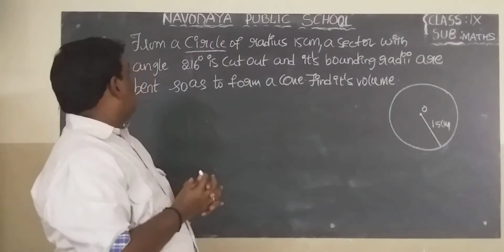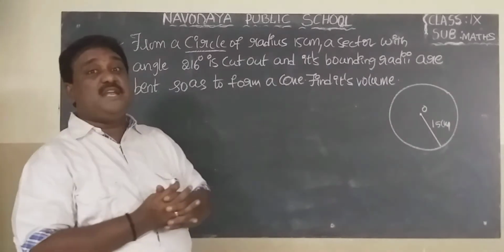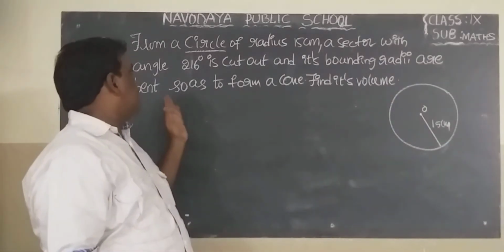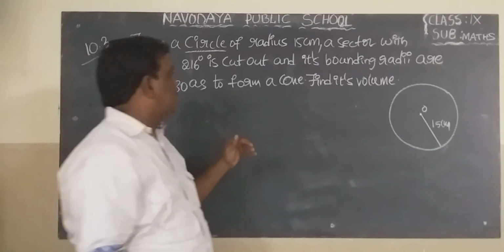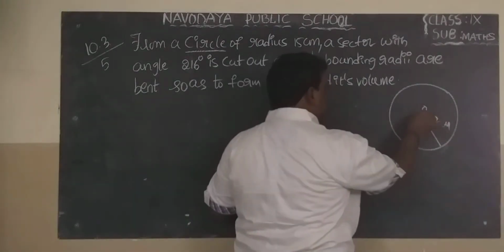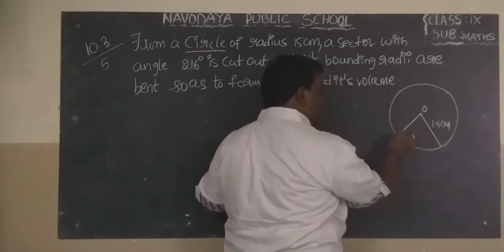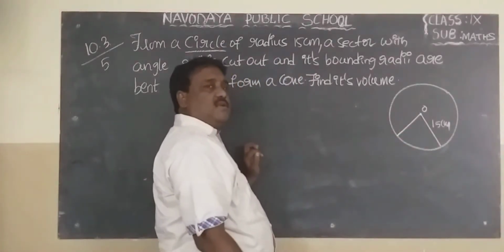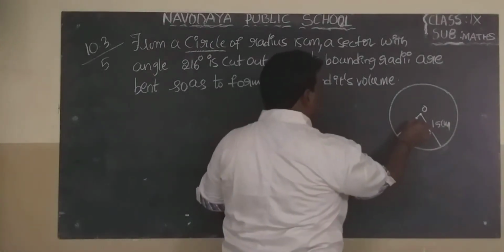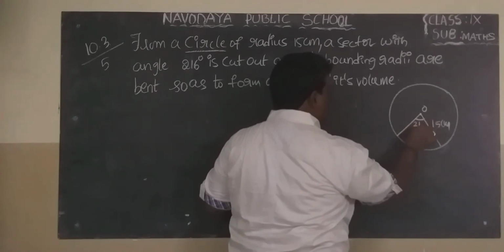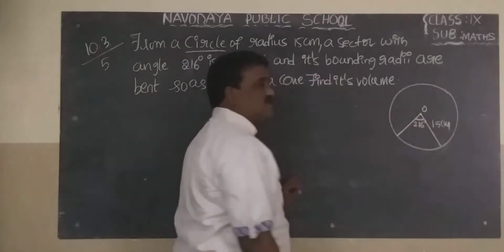A sector with angle 216 degrees is cut out. There is a sector, not exactly according to size. Okay? Angle 216 degrees. So this is only a rough diagram, not drawn by taking measurements.